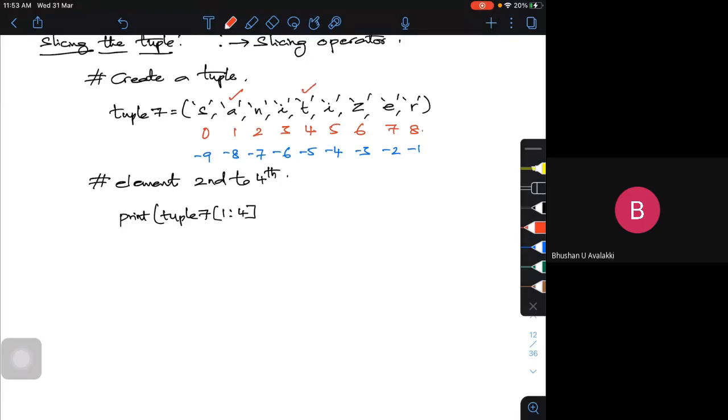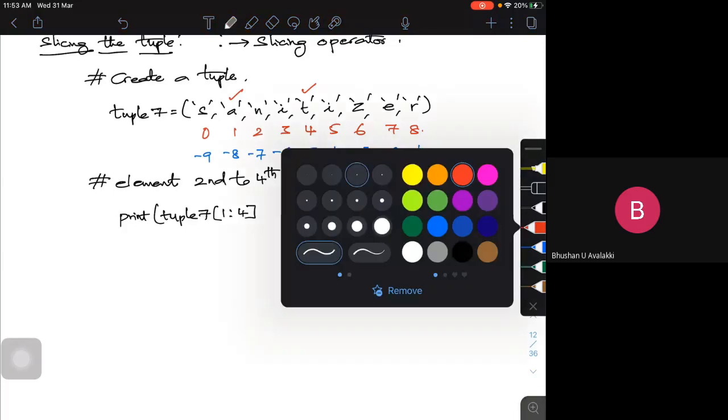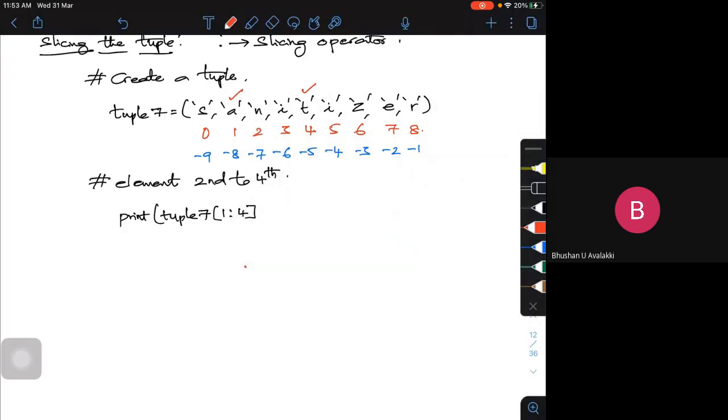So once again it goes with inclusion: this is included and this is excluded. What will be my output?